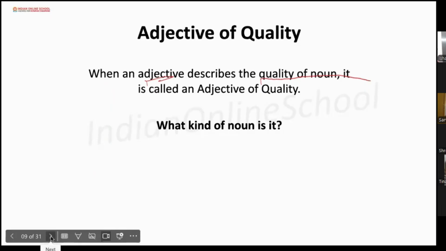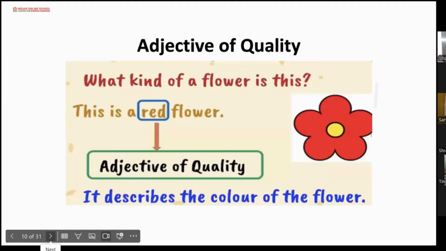What kind of noun it is? Okay, you have to ask the question. What kind of flower is it? It's a red flower. So if I ask the question, what kind of flower is it? It's a red flower. So here, red is the adjective of quality. Okay, red is the adjective of quality.